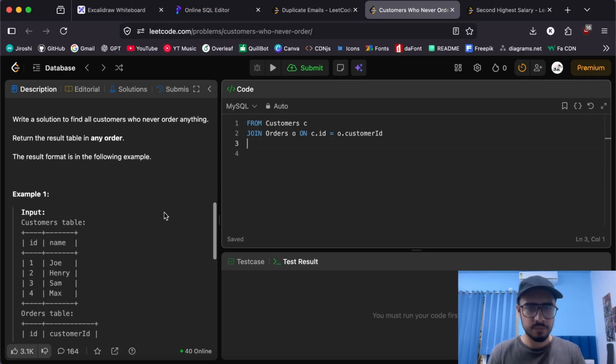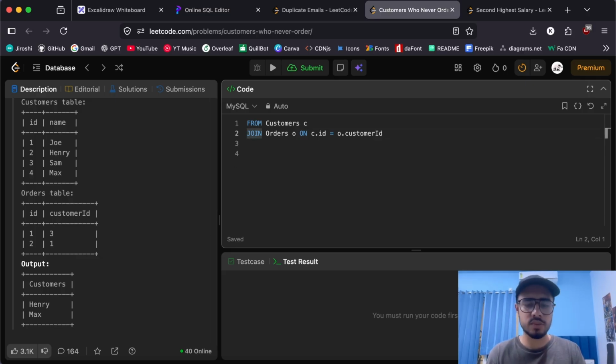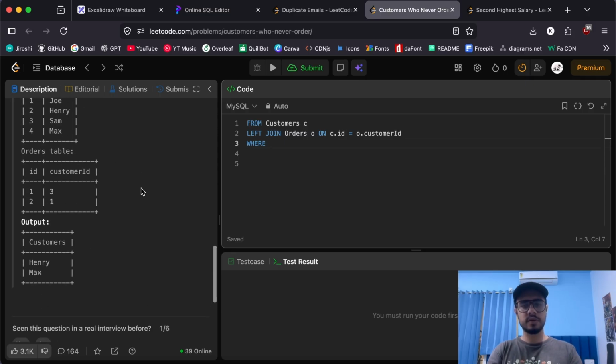So now let's look at what needs to be done next. Yeah, now let's apply some filtering, right? So actually, should we even use a simple join? We can make the whole problem simpler just by using left joins. How? What a left join does is it joins both the tables, giving priority to the left table, and if the right table does not have an entry for the left table, it will give us null. So let's say if a customer hasn't ever ordered anything, we'll just get a null, and we just have to filter out that null, and we'll get our output. So we can simply apply a filtering here because this is a simple where clause where o.id is null. Yeah, I guess that should do it.